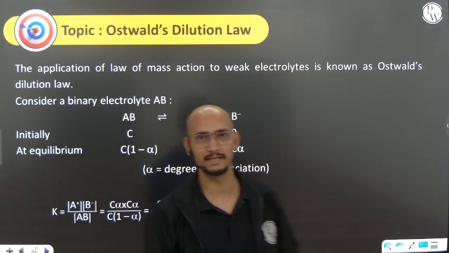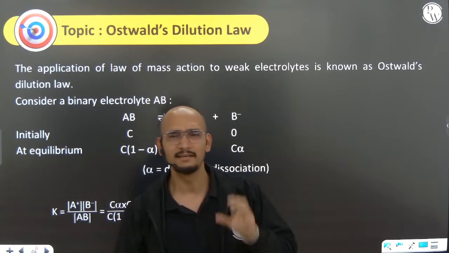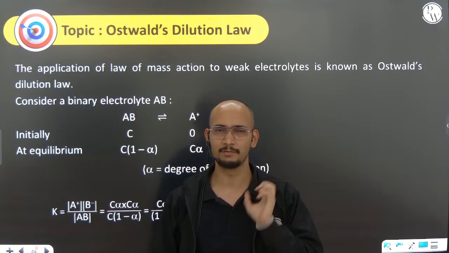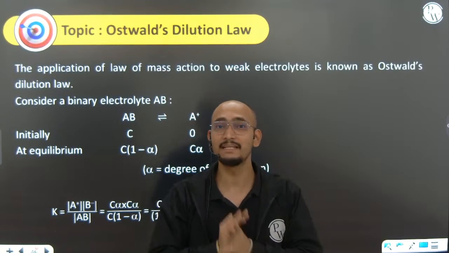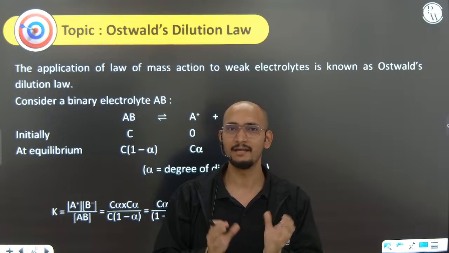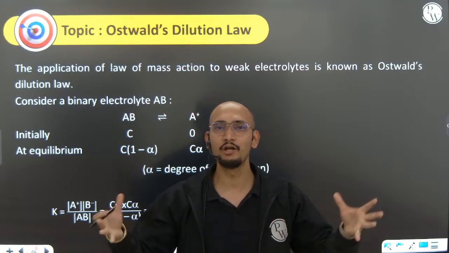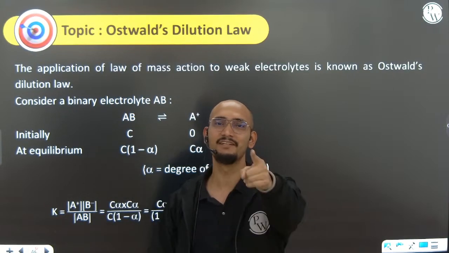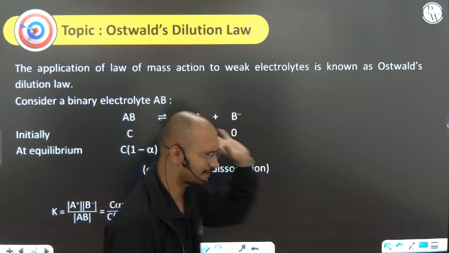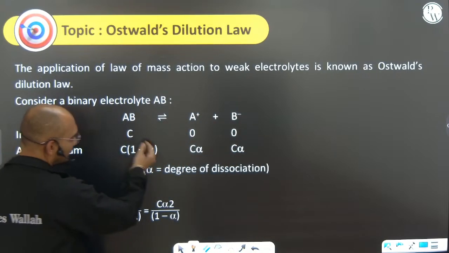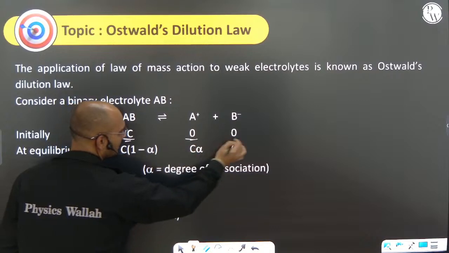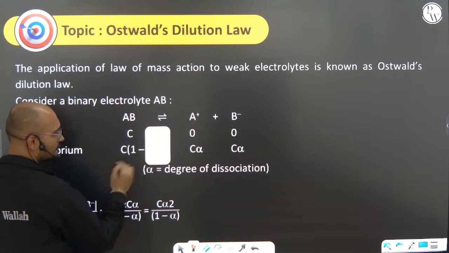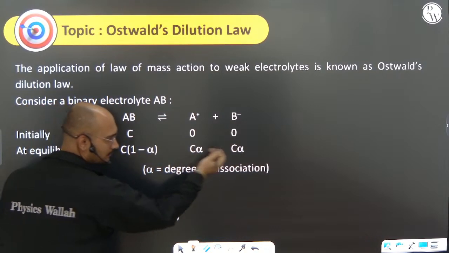Ostwald's dilution law. What is Ostwald's dilution law? Always directly remember that for any weak electrolyte, not strong, if you increase the volume or decrease the concentration, the dissociation increases. That's it, nothing else. Now we can solve it. Let's say initially we have taken C moles, initially A plus and B minus will be 0, 0. Then at equilibrium, AB is C into 1 minus alpha, and A plus and B minus are C alpha, C alpha.